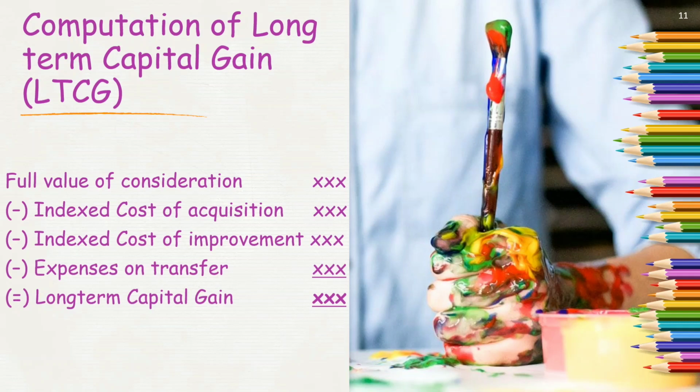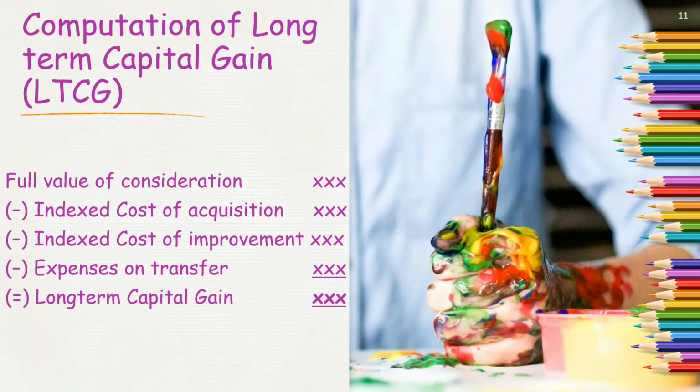First of all, I make them comparable, then I deduct these expenses from this, and this is as regular as we saw in short-term capital gain as well. So this is my regular capital transfer expense. When I transfer the asset, I need to incur some expenses, which are deducted here. Whatever resultant figure I get will be long-term capital gain.